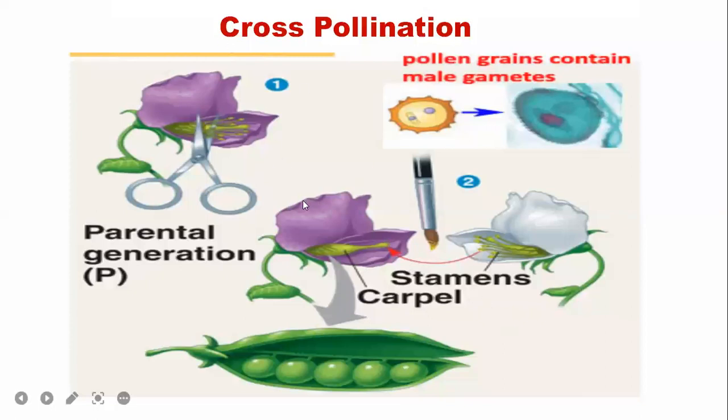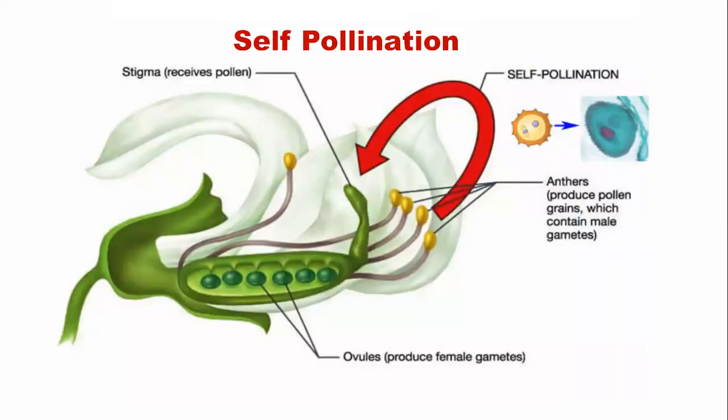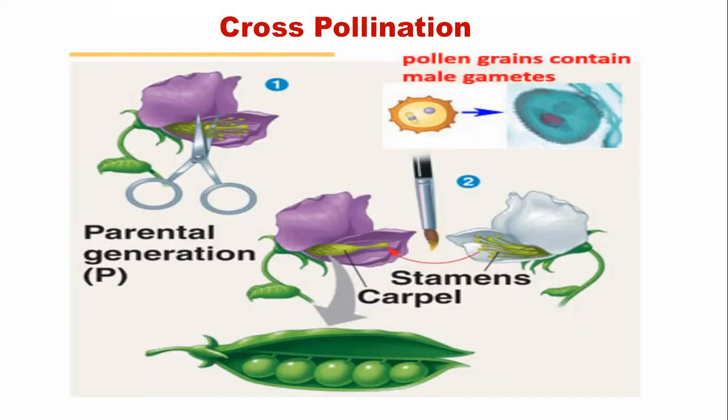In the plant, self-pollination can simply be achieved, or it can occur naturally. Or by emasculation, removal of the whole filament and anther, and then transfer of pollen grains, this is called cross-pollination. So both can be done.